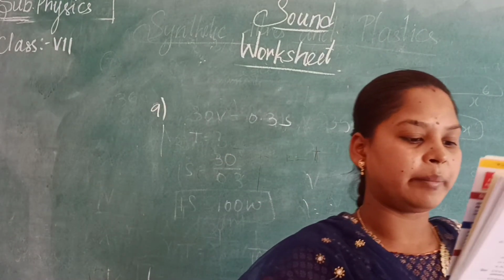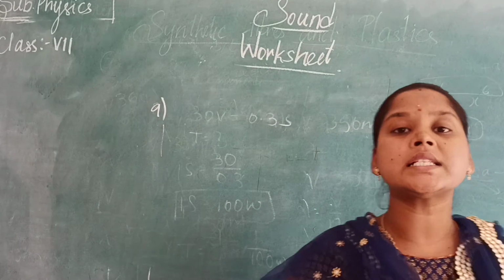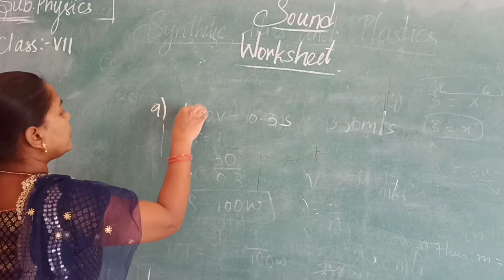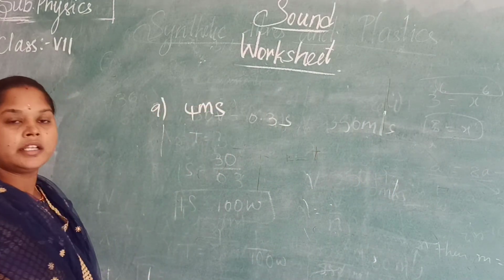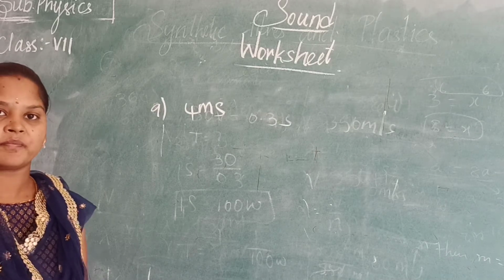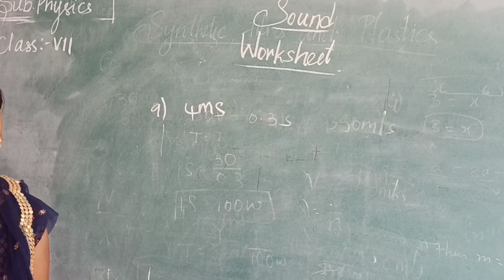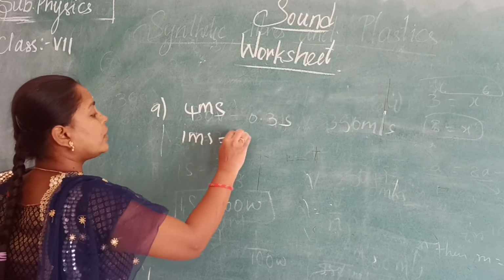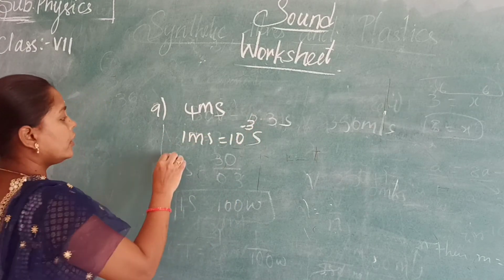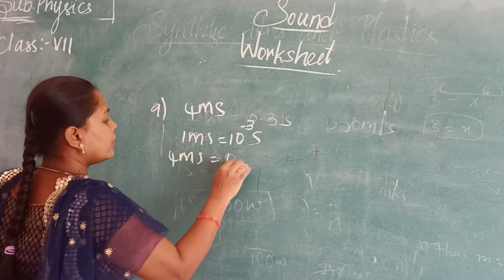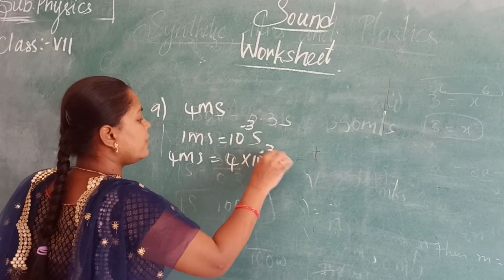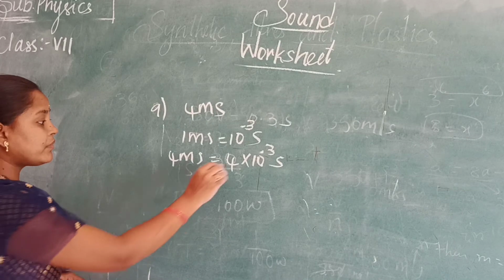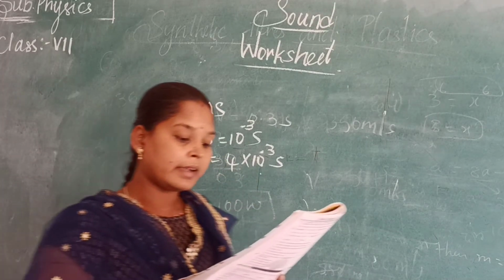A body vibrating with a time period of 4 milliseconds. See here, 4 milliseconds. 1 second we directly know, whereas millisecond means what? 1 millisecond is nothing but 10 to the power of minus 3 seconds. So 4 milliseconds means 4 into 10 to the power of minus 3 seconds. This is the time they have given, and they are asking